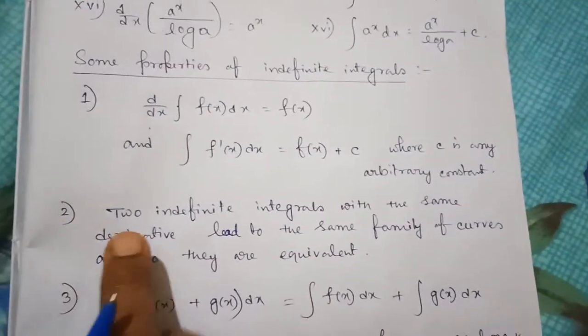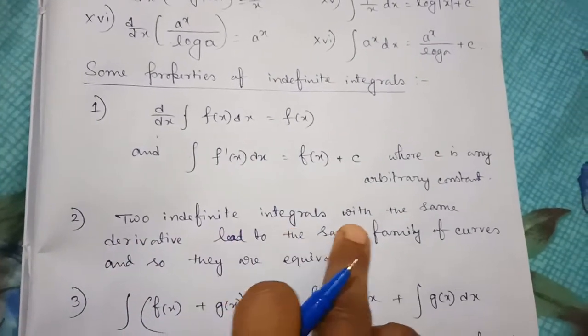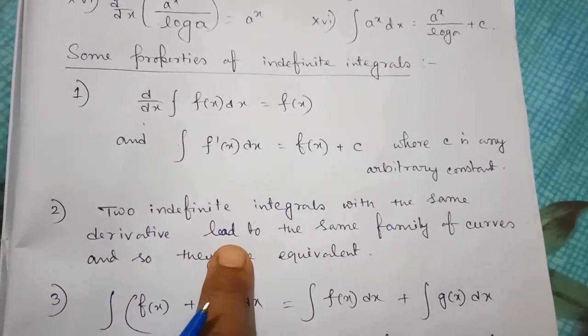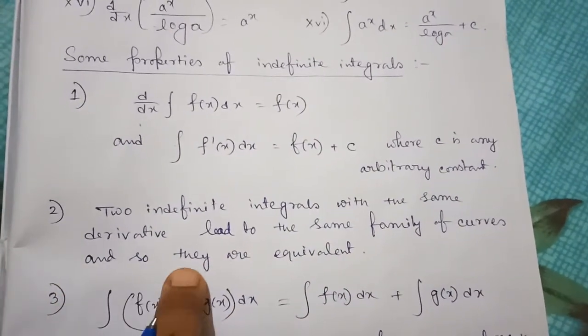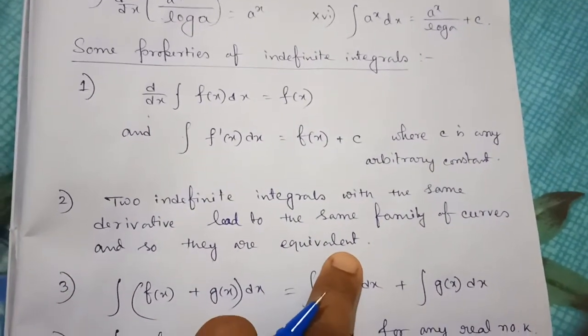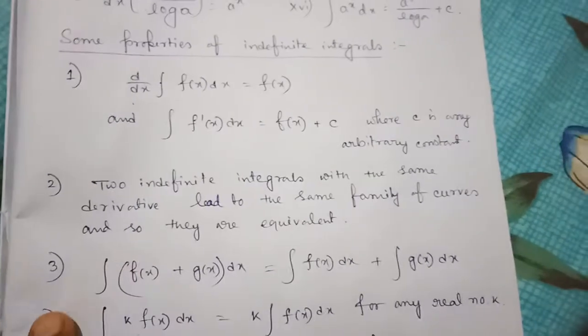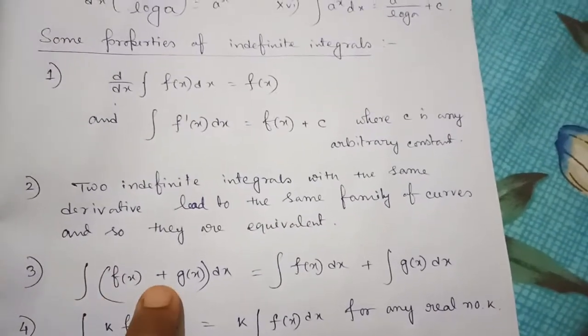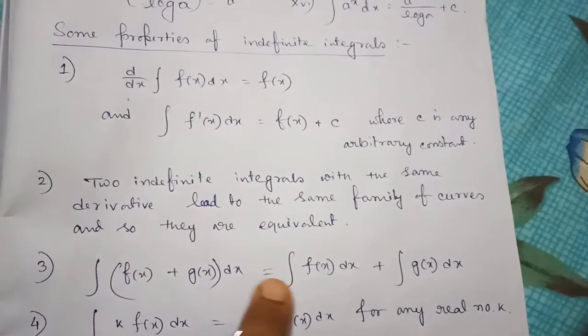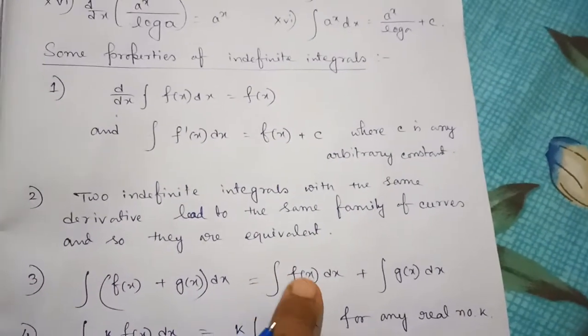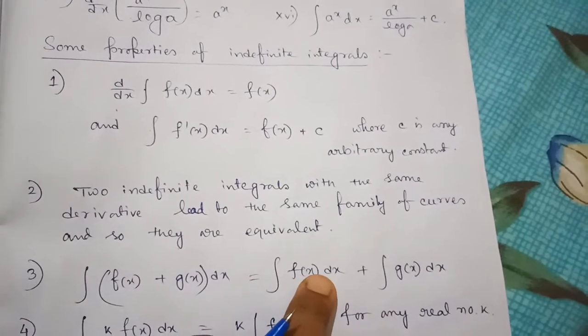Number 2, two indefinite integrals with the same derivative lead to the same family of curves, and so they are equivalent. This is the second property. The third one, the integration of the addition of two functions will give us the sum of the integrations of the individual functions.